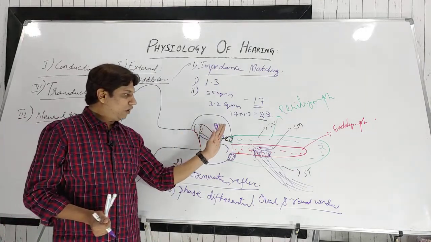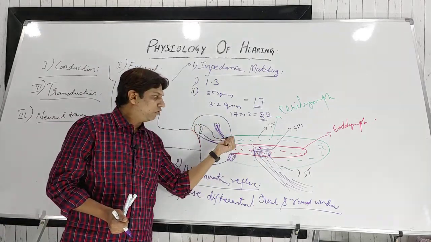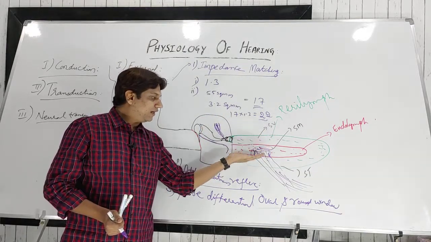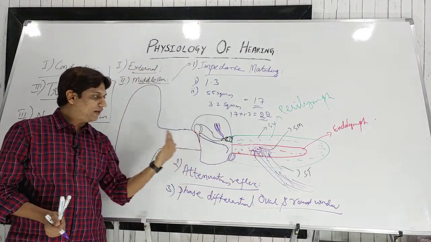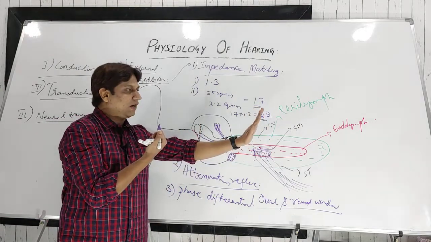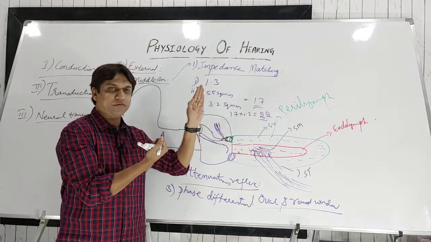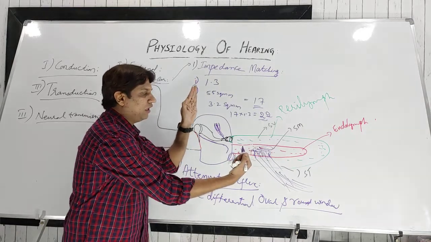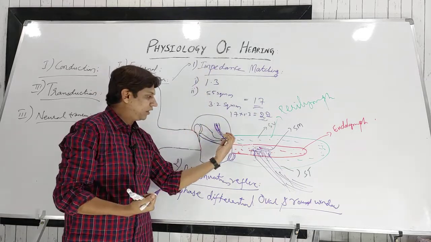What does it mean? When the stapes is pushing the fluid inside, towards the medial side, at that time the round window secondary tympanic membrane will bulge out, that is, it will come to the lateral side. When the stapes pushes in, the round window comes out, and when the stapes footplate moves back to the lateral side, the round window will move again to the medial side. When the oval window moves like this, the round window moves the opposite way. This mechanism is known as phase differential.